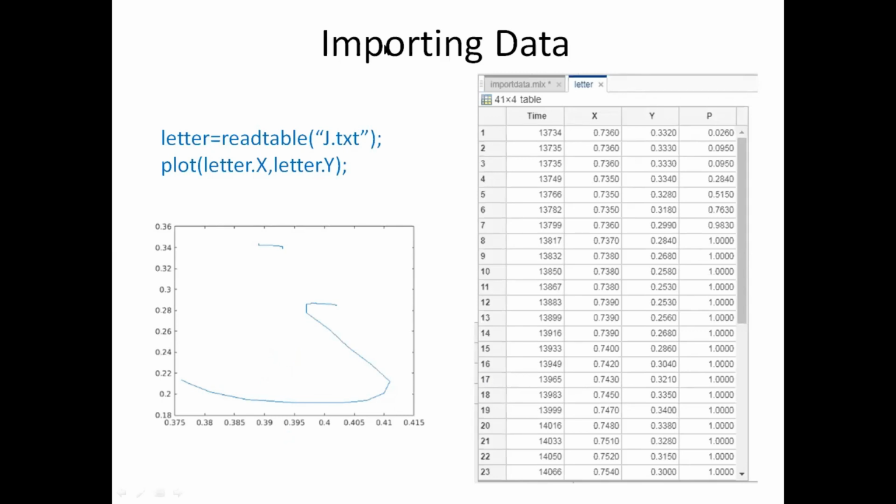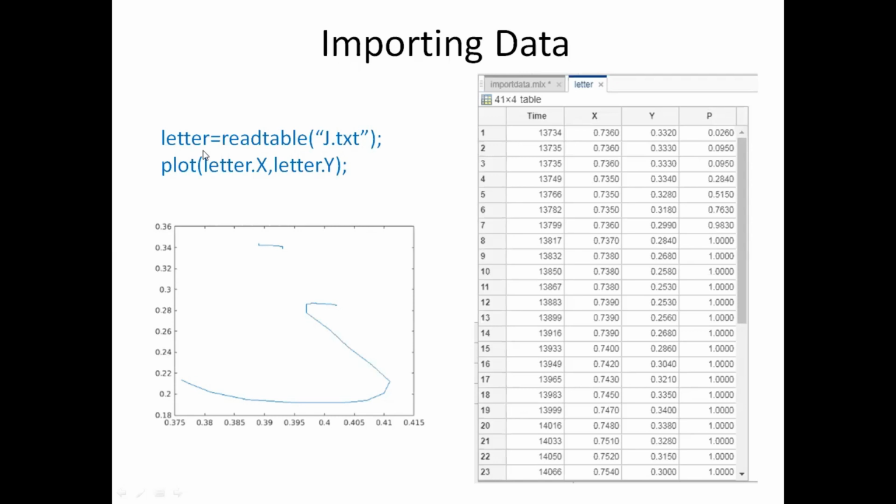Once you read this data, I am assigning it to the variable name letter.